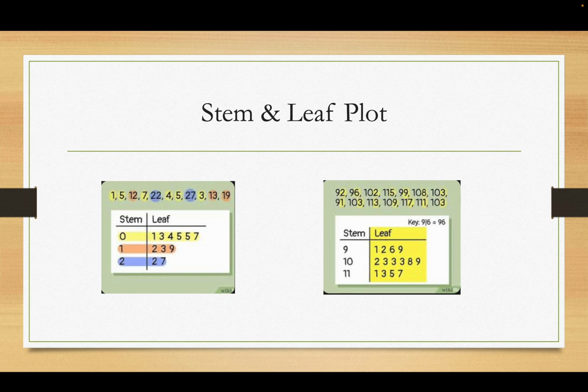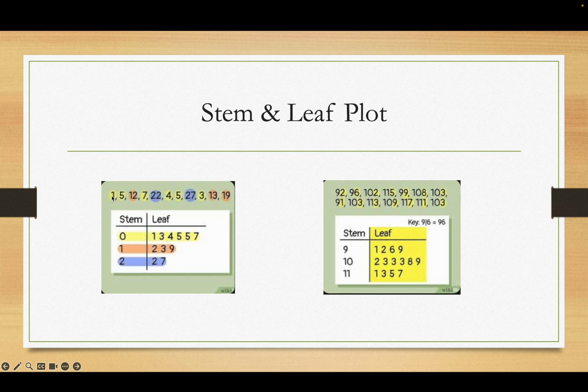Okay, now, everything we've done so far is review. This is new stuff, the stem and leaf plot. And it looks like it's shown right here. A lot of these you would have covered in public school or in high school and middle school. So the big thing to remember about stem and leaf plots is the stem is the beginning number and the leaf is the number at the end.